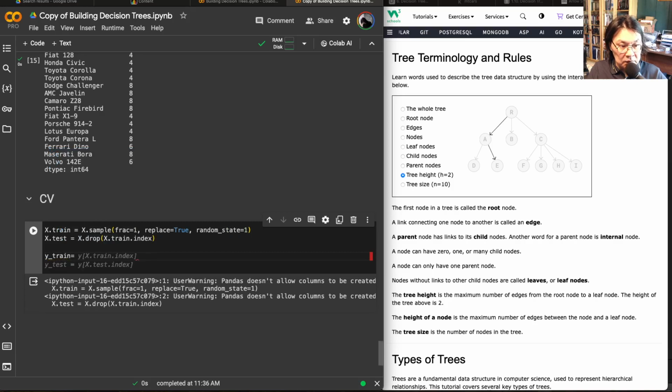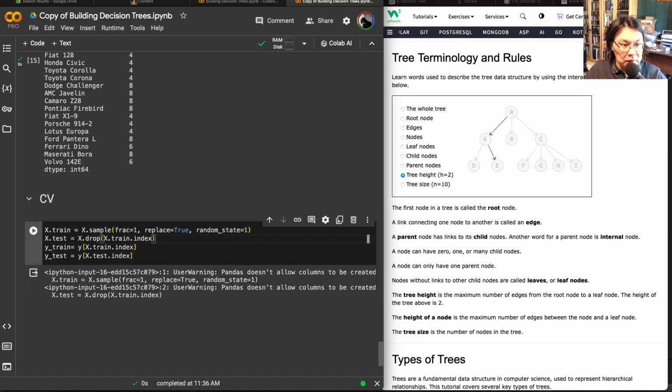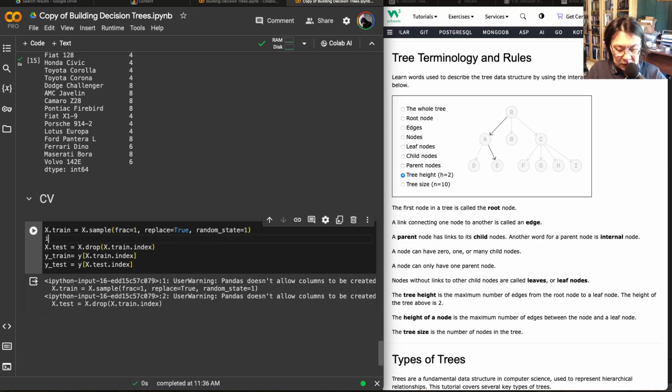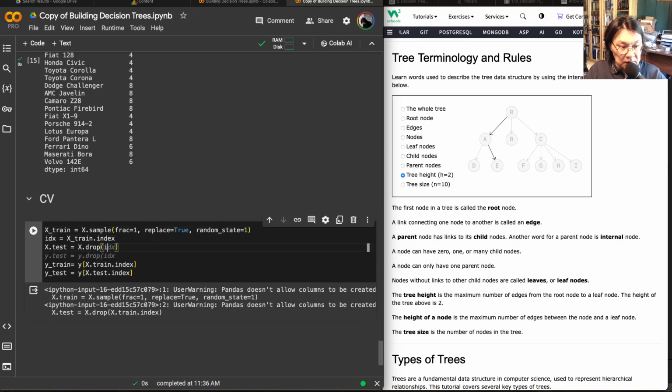Y train, sorry, X train index. Yeah, I agree with this code. It's not a bad code, right? So X train. Well, we can make it a little more optimal. We can say IDX is equal to X train IDX. Well, one thing I don't like is X dot train. I want X. All right, so this code, I like this code. It looks fine. Drop IDX. We will say IDX.